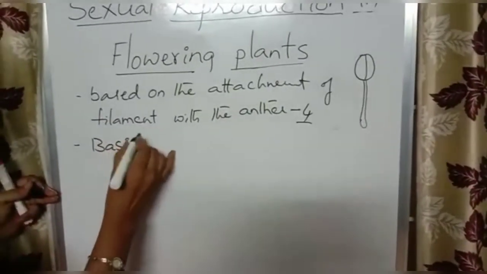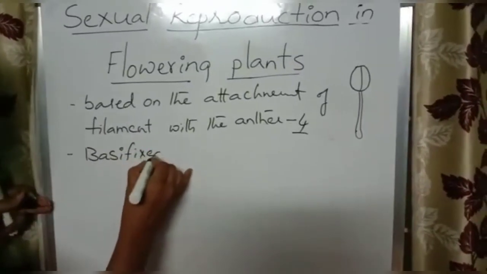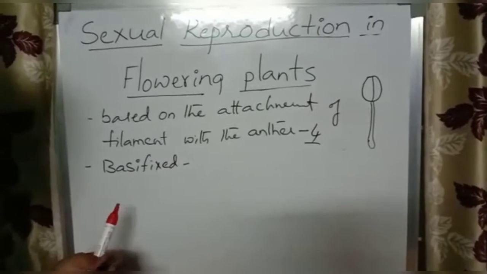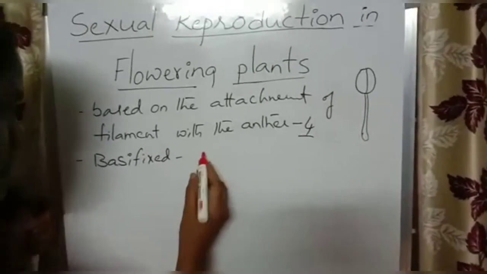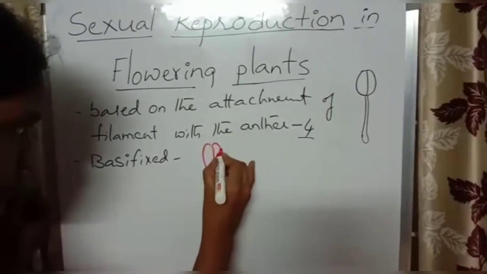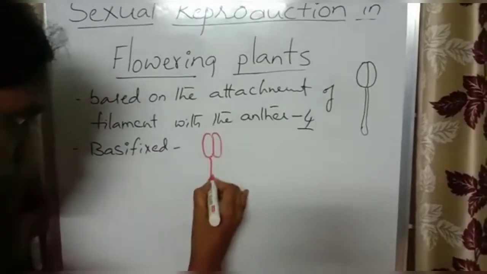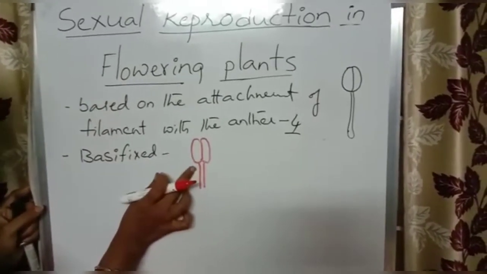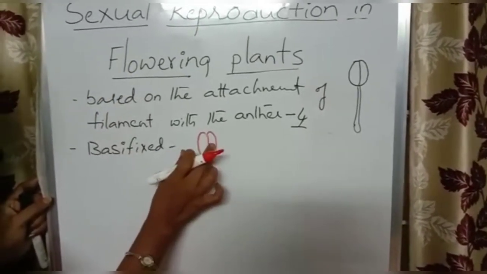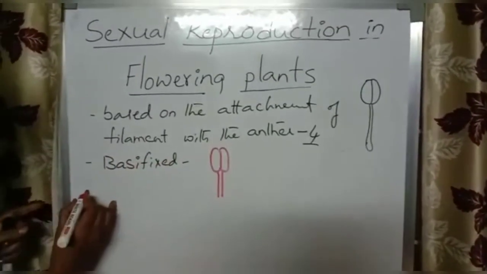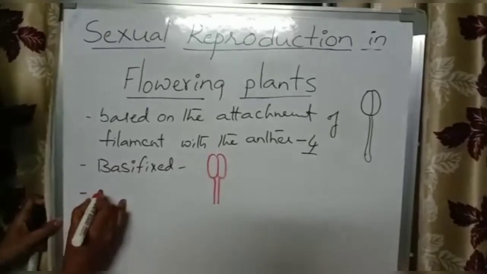One is basifixed. Basifixed means the filament is attached to the anther at its base. For example, this is a dithecous anther and this is the filament; if the filament is attached at the base of the anther, it is called basifixed.